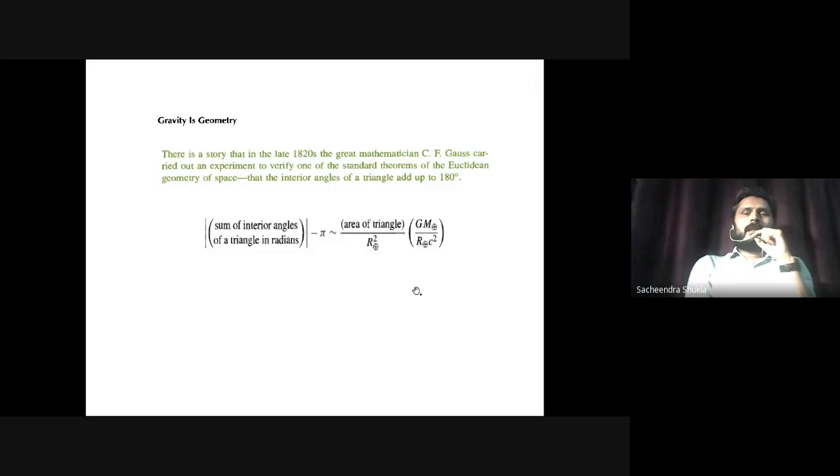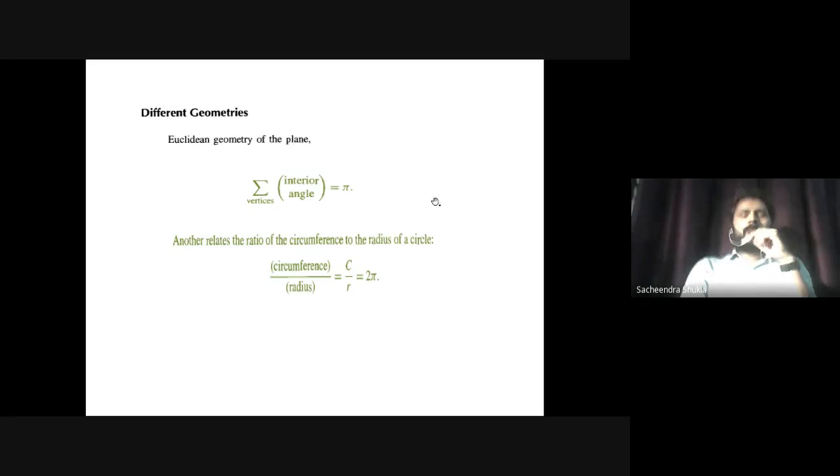In this formula on the screen, the term G M plus upon R plus c squared contributes to the curvature effects produced by M, the mass of the earth, and R plus, the radius of the earth. So that was an interesting case where our famous scientists of the past had so much enthusiasm in verifying all the mathematical results. Let's move on now.